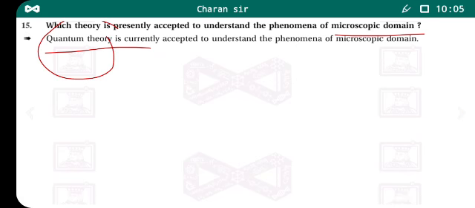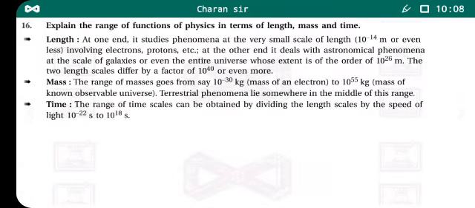Now next question: explain the range of the function of physics in terms of length, mass and time. Now we find out the length at which physics can understand phenomena. We know that in physics we deal with very small particles: electrons, protons, neutrons, neutrinos, positrons.